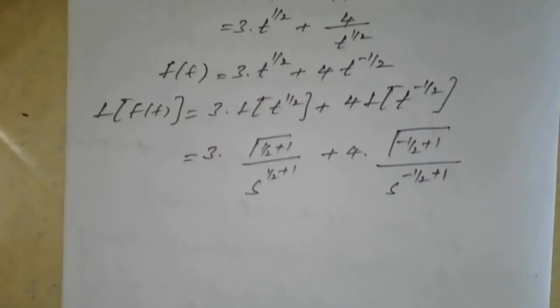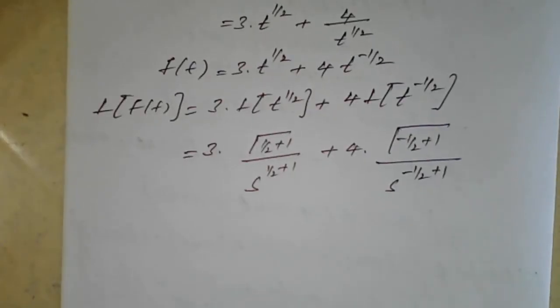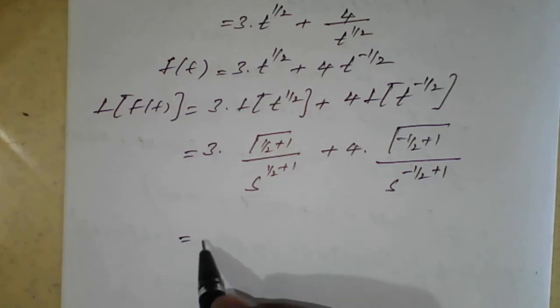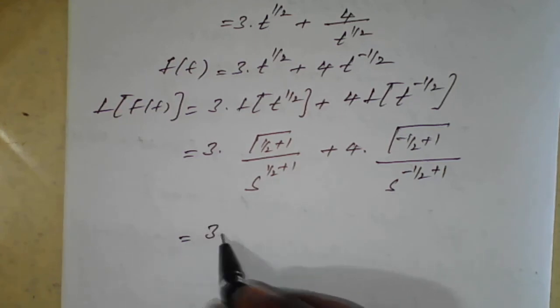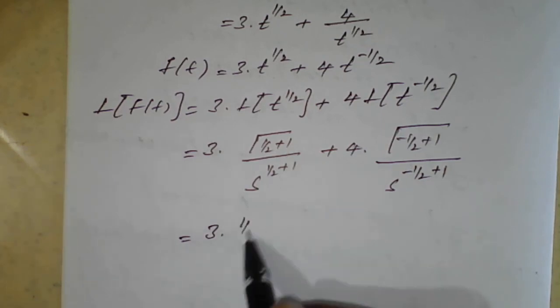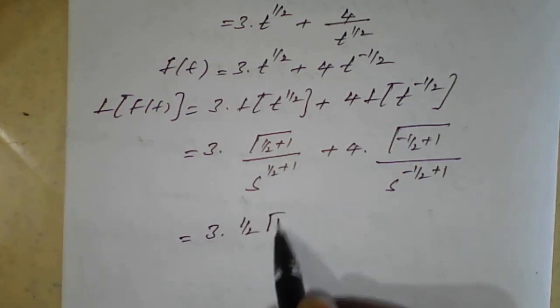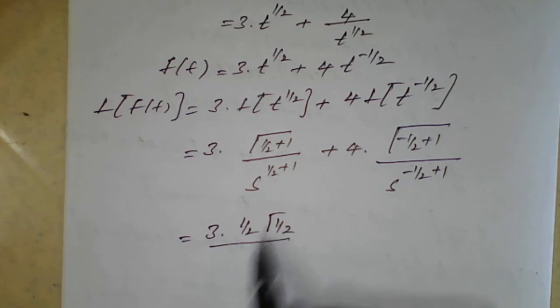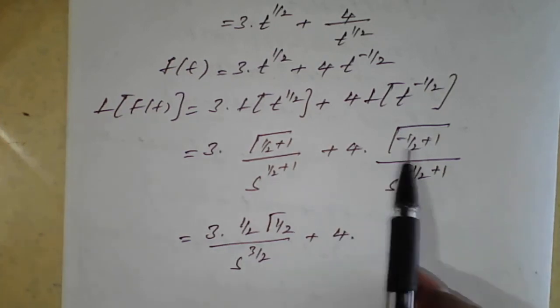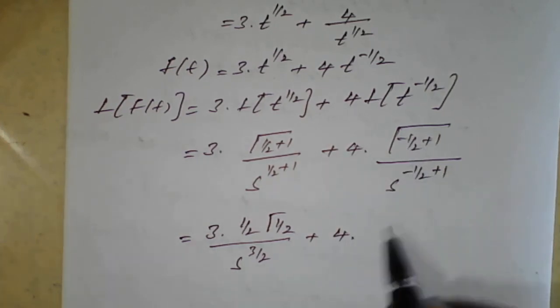On simplification we will get this result as three into, gamma of 1 by 2 plus 1, which can be written as 1 by 2 into gamma of 1 by 2, divided by s raised to 1 by 2 plus 1, which is 3 by 2, plus 4 into, because of the minus sign, first we will simplify.